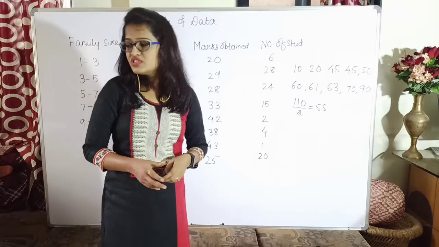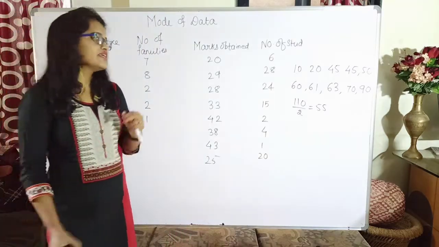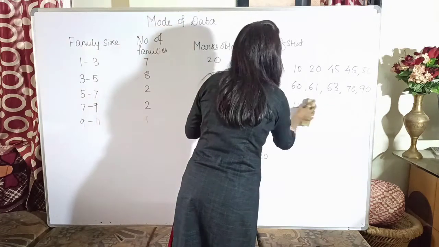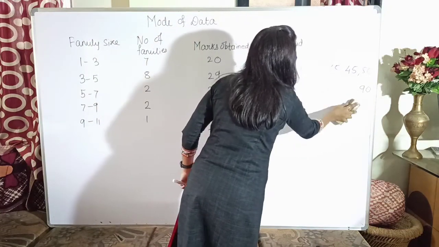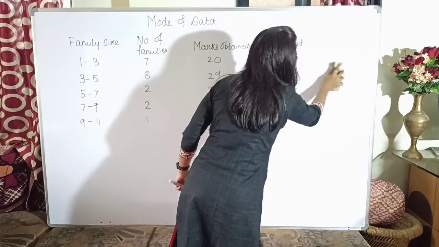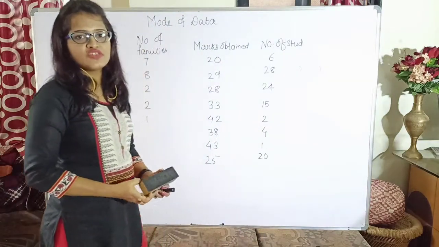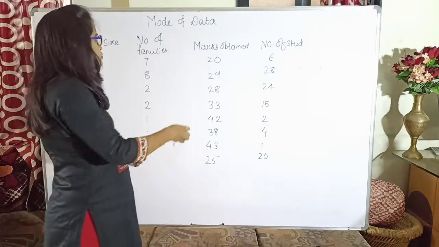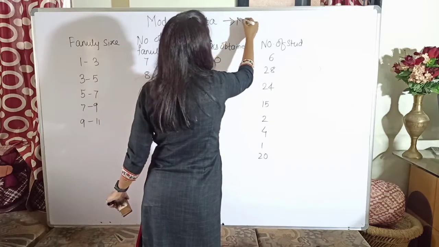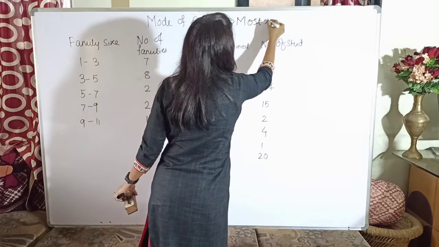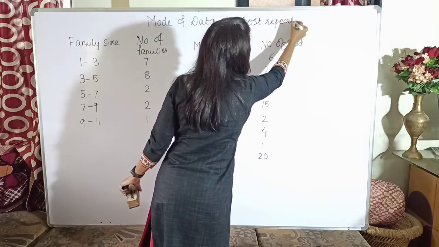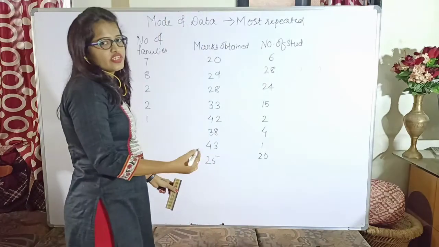So here comes the next central tendency, which is the mode. Now what is mode? The definition of mode is that the most repeated value in the observation is called the mode. So the value which is repeated the most number of times, directly you can say that is the mode.